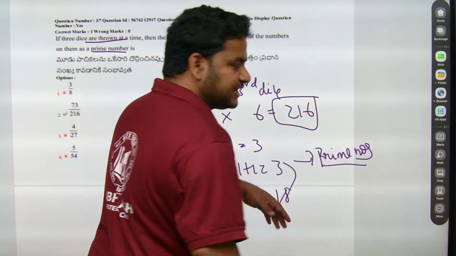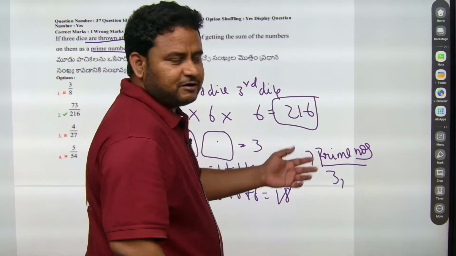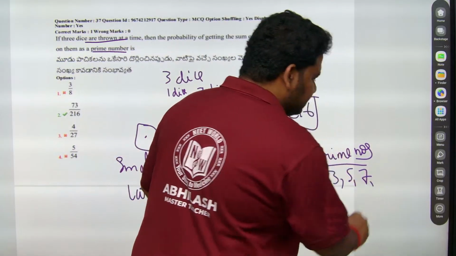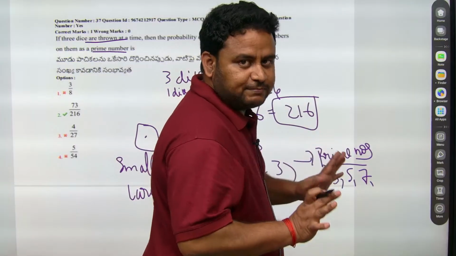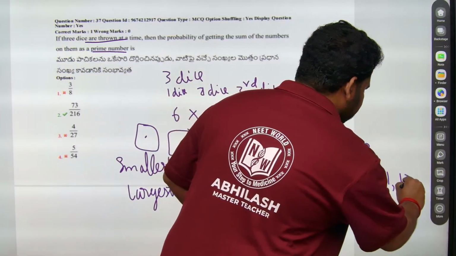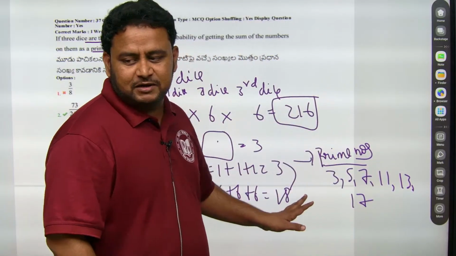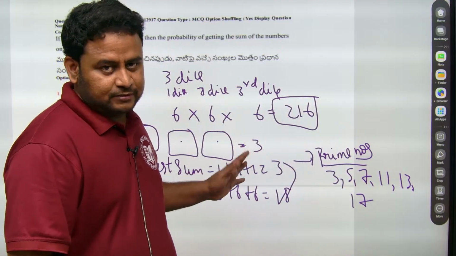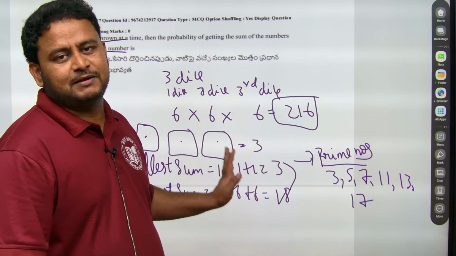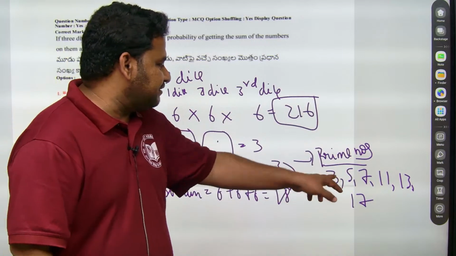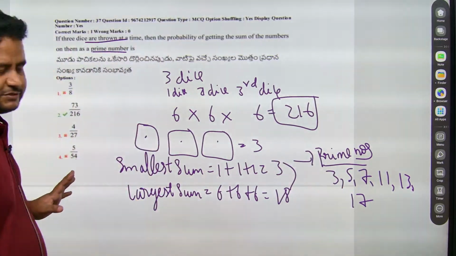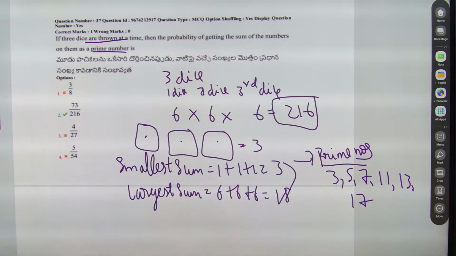One is directly 3 itself. Next we can get 5, next we can get 7. Then 9, is it a prime number? 9 is not a prime number. 11 is a prime number. Next 13 is a prime number. Next 17 is a prime number. So there are 6 prime numbers between 3 and 18, including 3. Can we consider 18? 18 is not a prime number at all. Now the numbers we have are 3, 5, 7, 11, 13 and 17. Now what can I write? 3 I'll write here, then 5, then 7, then 11, then 13, then I have 17.